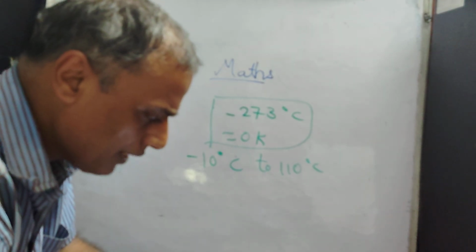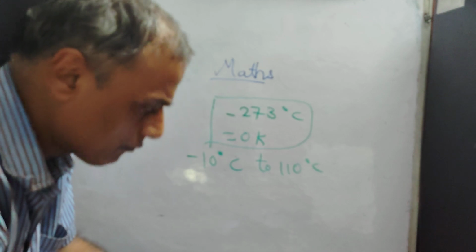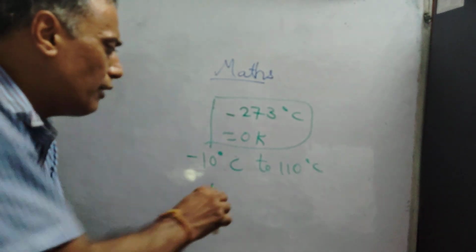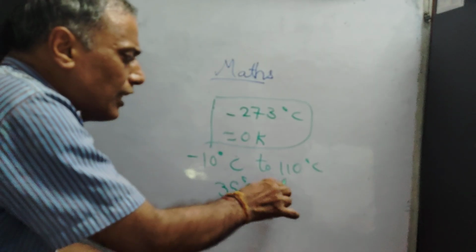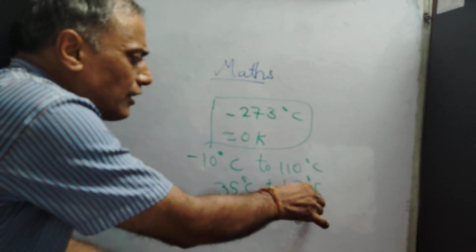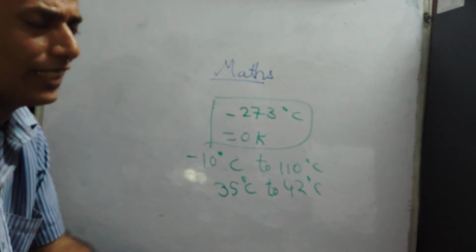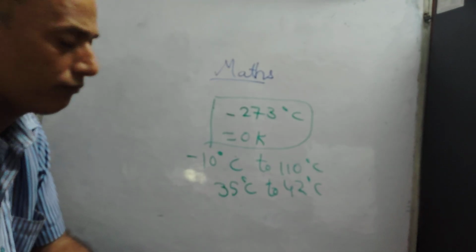And what is the range of a clinical thermometer? Clinical thermometers are made from 35 degrees Celsius to 42 degrees Celsius. So this is the range. Range is 7 degrees: 42 minus 35, 7.